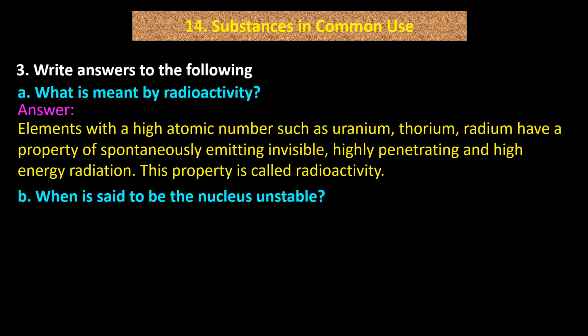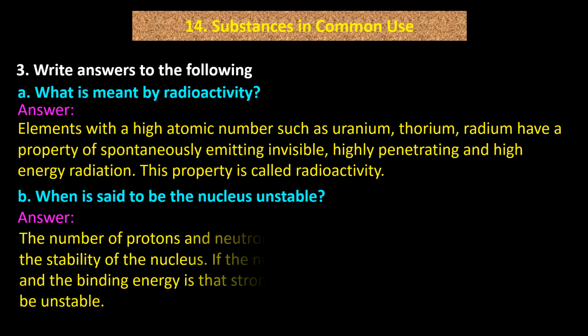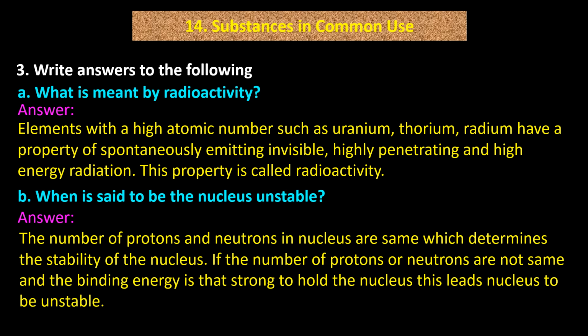B. When is the nucleus said to be unstable? Answer. The number of protons and neutrons in the nucleus being the same determines the stability of the nucleus. If the number of protons or neutrons are not the same and the binding energy is not strong enough to hold the nucleus, this leads the nucleus to be unstable.